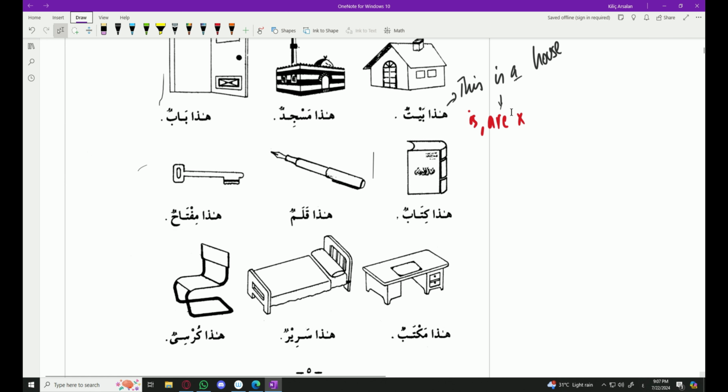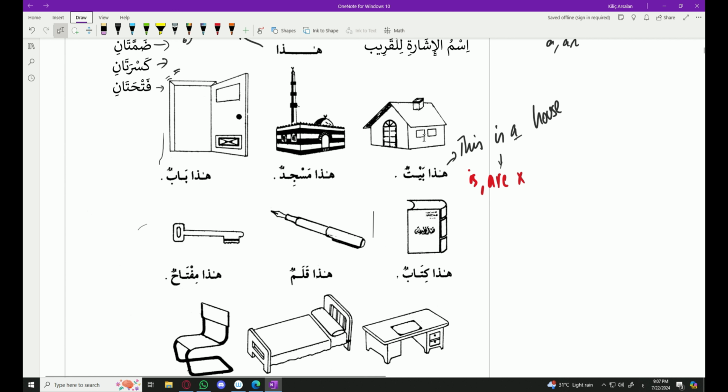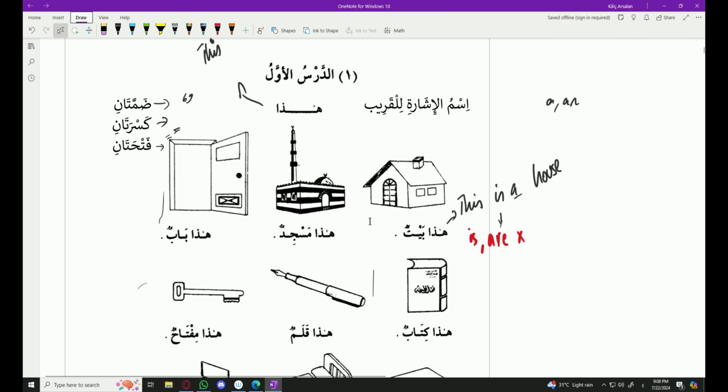The most important point in this lesson, which will help you later on, is that haza is masculine, and all the words we will study in the first two lessons are masculine. So baitun is masculine, masjidan is masculine, and you can only use haza for masculine objects. You cannot say, for example, haza ummi for mother. You will say hazihi ummi.